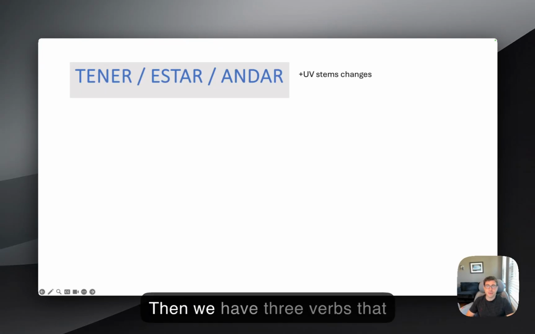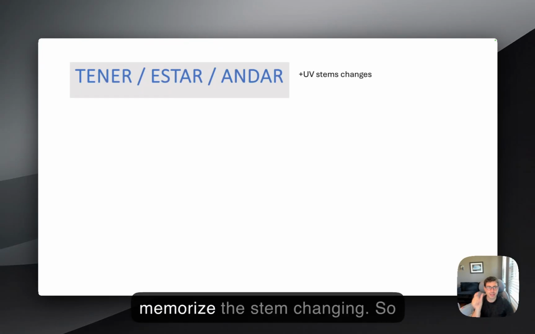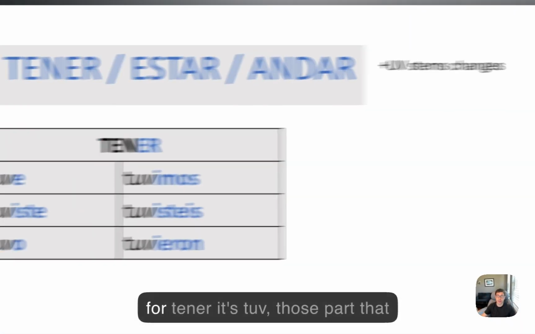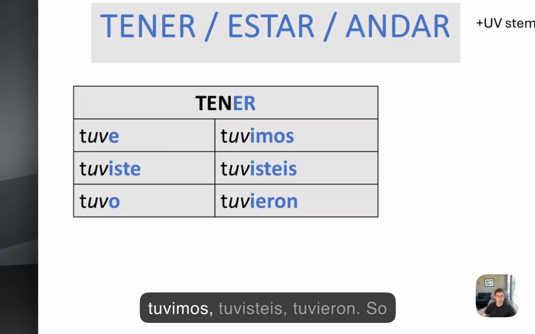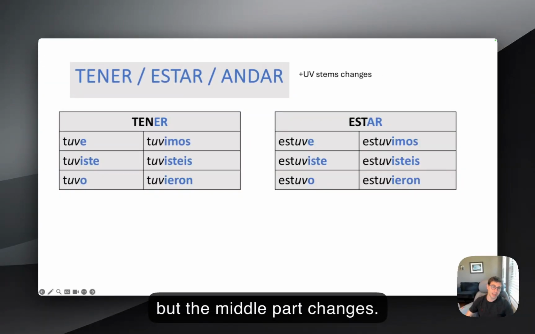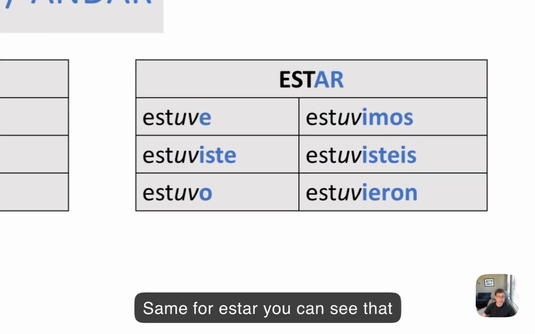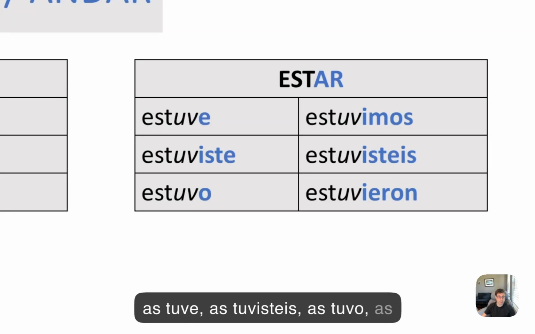Then we have three verbs that have a UV stem change. We have tener, estar, and andar. Same endings, but we have to memorize the stem change. So for tener, it's tuv. This part changes. So instead of ten, it becomes tuve, tuviste, tuvo, tuvimos, tuvisteis, tuvieron. So the ending part doesn't change, but the middle part changes. Same for estar: estuve, estuviste, estuvo, estuvimos, estuvisteis, estuvieron.